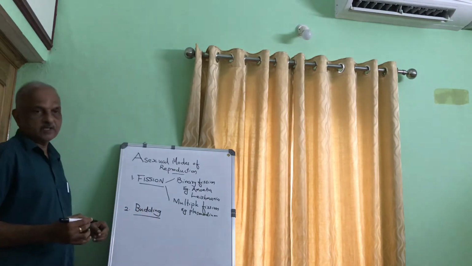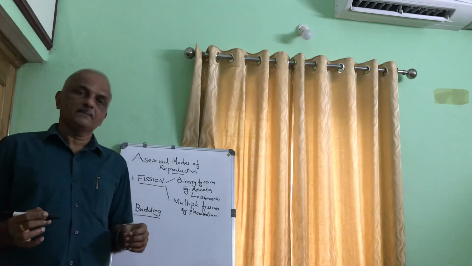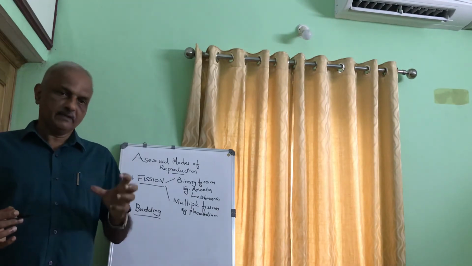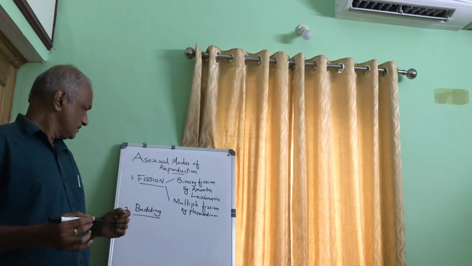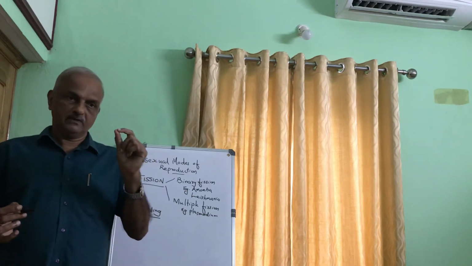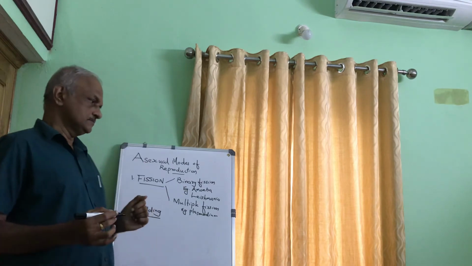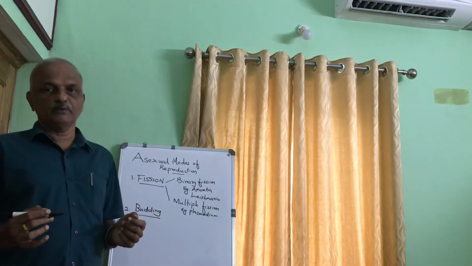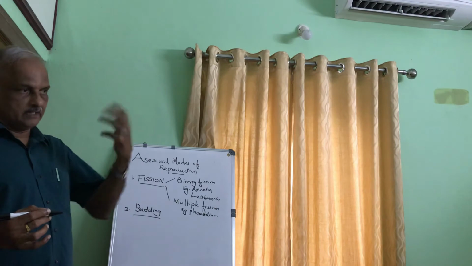Budding. What is budding? From the mature organism, small projections are formed, and these projections develop into new organisms, and they separate from the body.